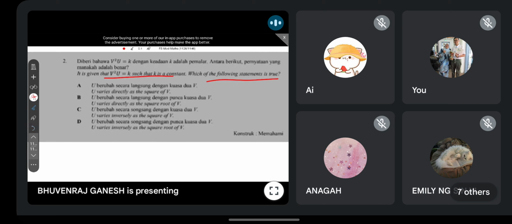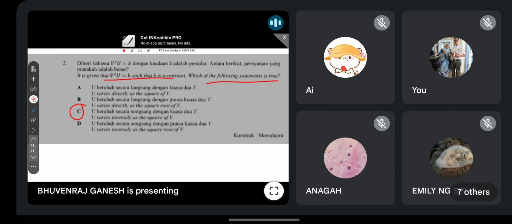So the answer is C. Okay. Majority wrong lah this time. Minority correct. So why the answer is C, guys? You all can try and see one by one. For part A, kamu cuba. U varies directly as the square of V. You will write like this. Correct? So if I want to convert to equation, saya nak tukar yang ni jadi persamaan, you will get like this. So it's not the same.